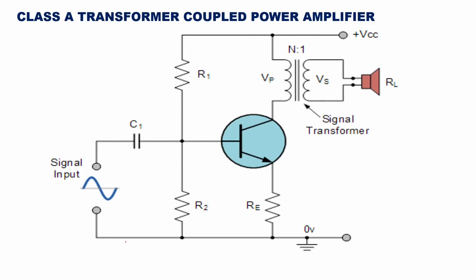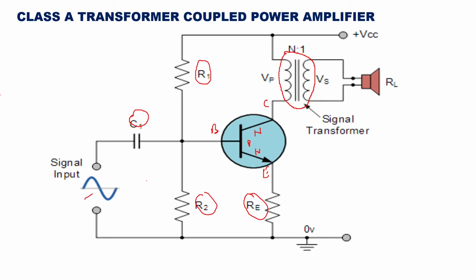Now the only change you're doing here is that the load RL you are not going to have. So here you can see you are not having load RL, but you are having a transformer primary and a transformer secondary at the collector region. So this is your BJT, this is again your NPN, this is collector, this is base, this is emitter. This is stabilization network, this is biasing network. This is blocking capacitor, and this is the input signal, and here you are going to get the output signal which will drive the loudspeaker.